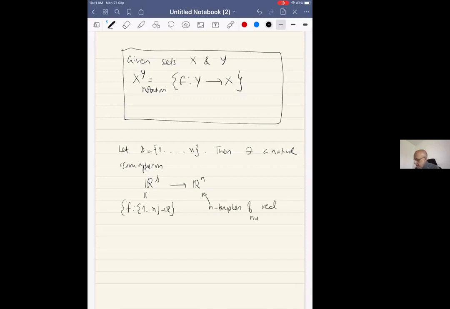What is the natural isomorphism? It takes f to the n-tuple f of 1, up to f of n. And this is clearly an isomorphism, because this map is one-one, onto and linear.